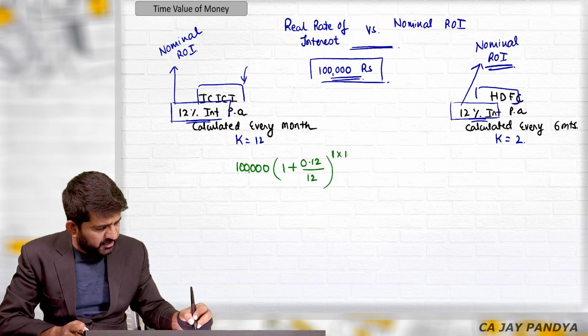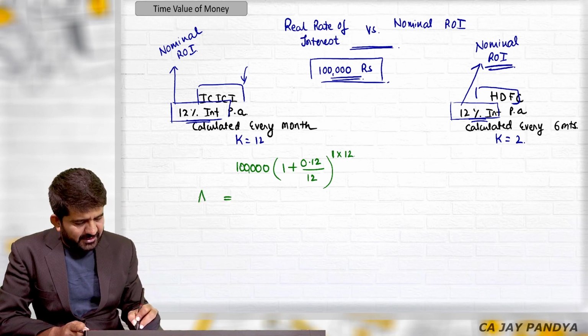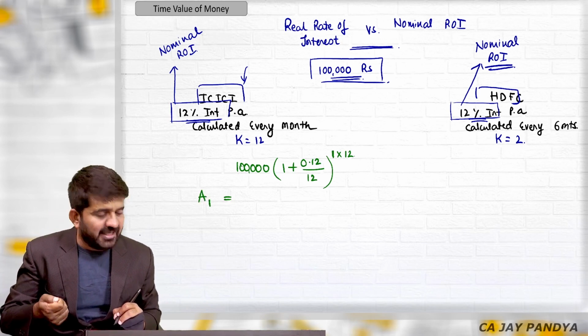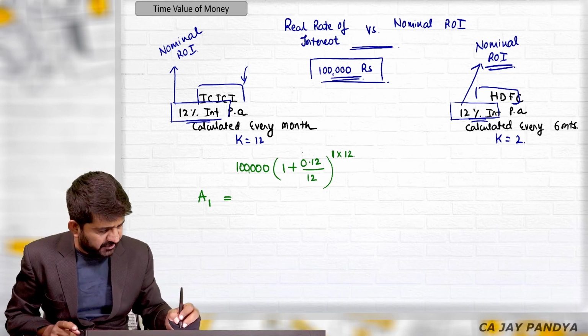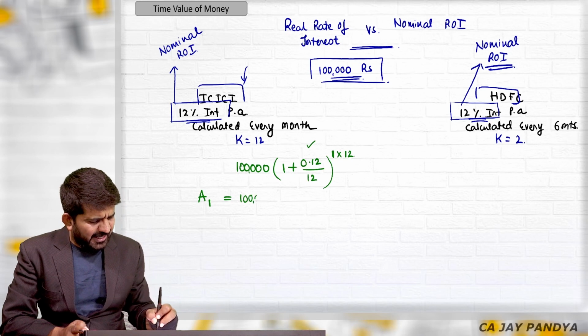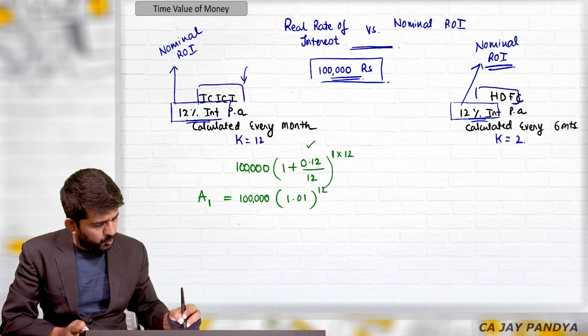Number of years is 1, into 12. This is the amount after 1 year. Interest is calculated 12 times at 1% rate of interest. This is 1 lakh into 1.01 raised to 12.